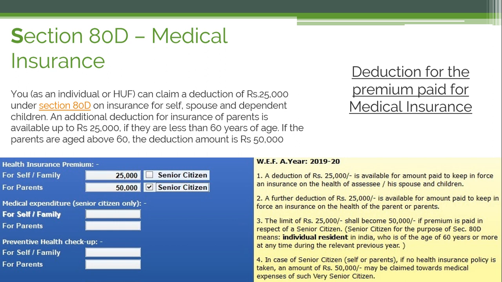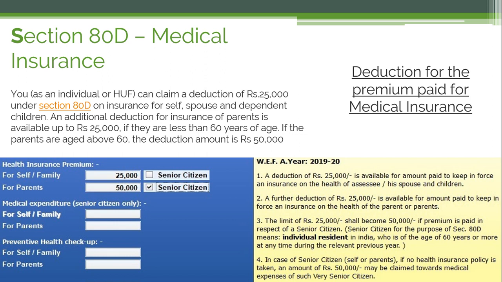An additional deduction is there for the insurance of parents, that is available up to 25,000 if they are less than 60 years of age, that is, if they are not senior citizens coming in that category. But if the parents are aged above 60, the deduction amount is rupees 50,000. So in total 75,000 can be taken.